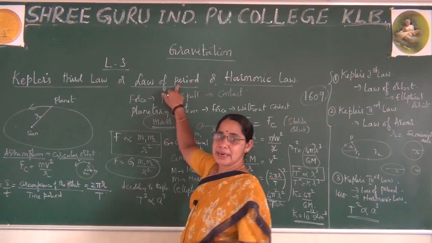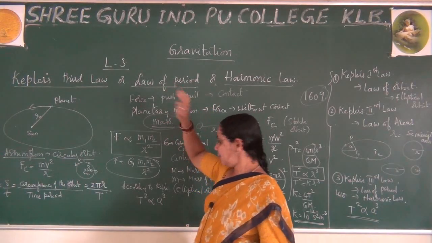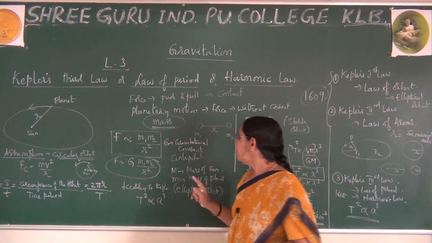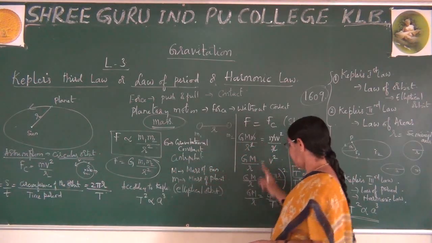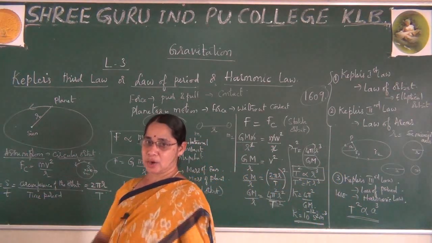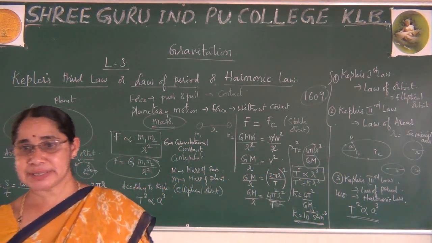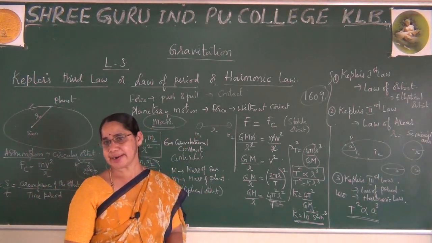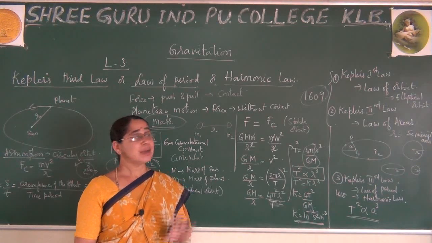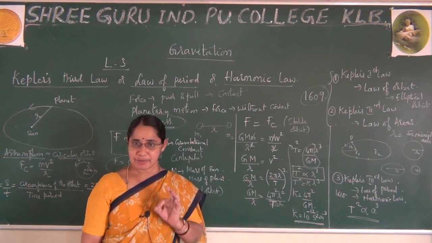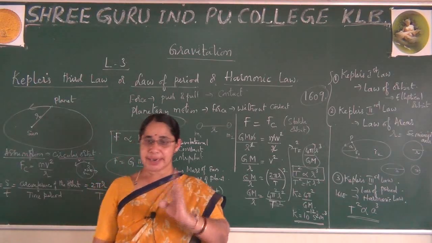Just now I explained the law of periods. I have explained it according to the simple statement, but the derivation we do like this. So just now we have completed all three laws. What is the reason to learn all three laws? Why is it required? Please remember, Kepler's three laws of planetary motion are very useful in our day-to-day life.